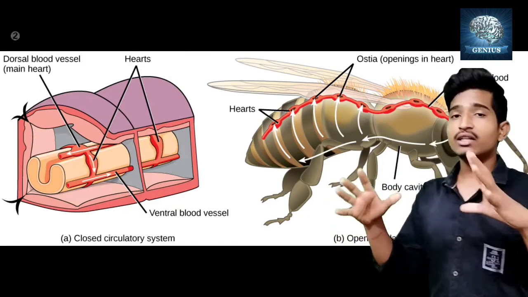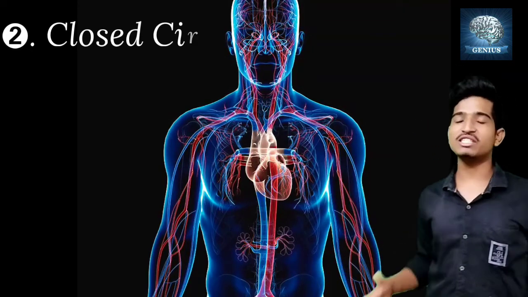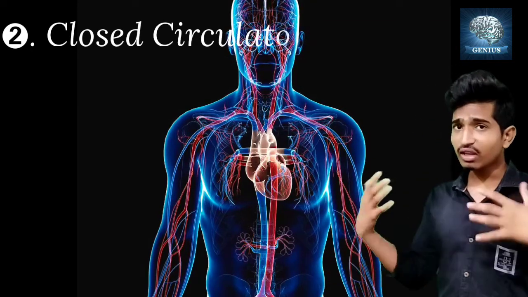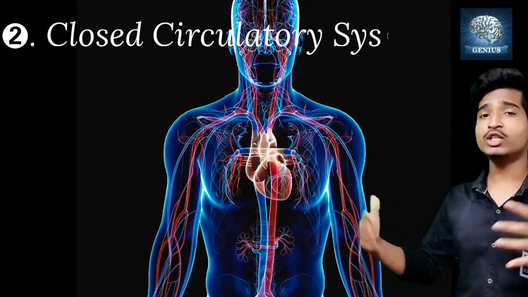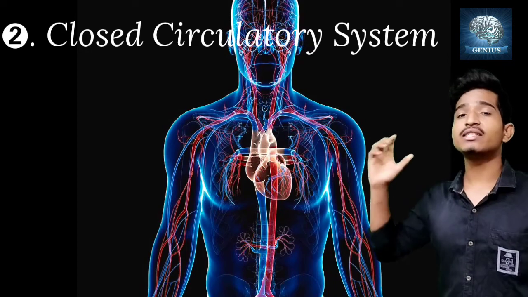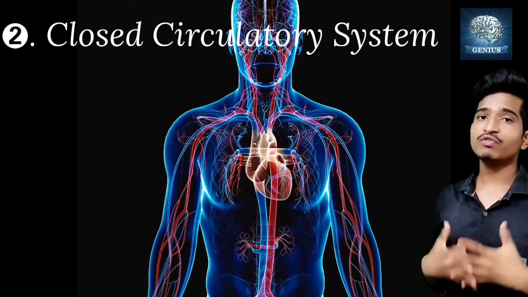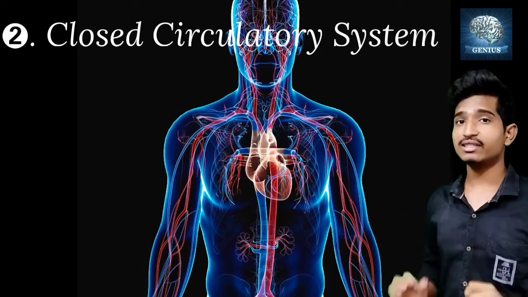If there is a proper arrangement of pipes, which are nothing but vessels here, and the blood is transported through the blood vessels to every part of the body, then that type of transportation we call the closed circulatory system.